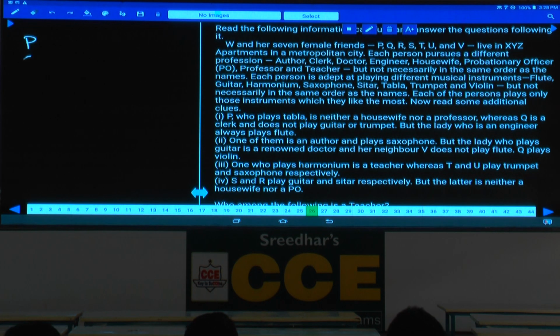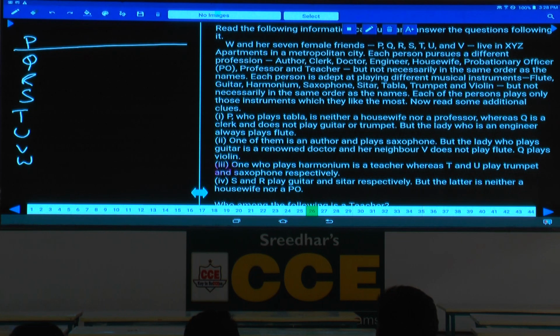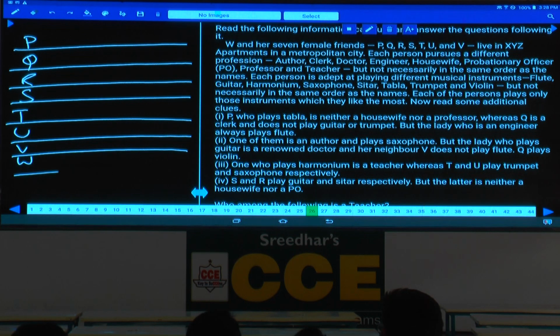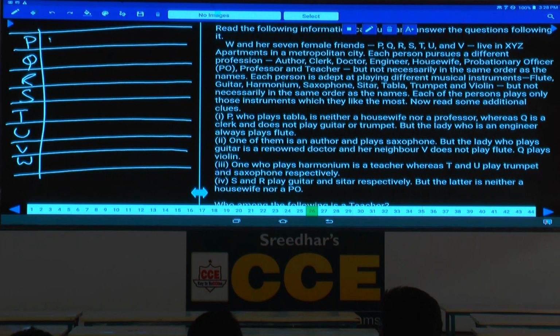Now we can fix P, Q, R, S and the other persons: T, U, V and W, isn't it? P plays tabla, and this person is neither a housewife nor a professor. And Q is a clerk.